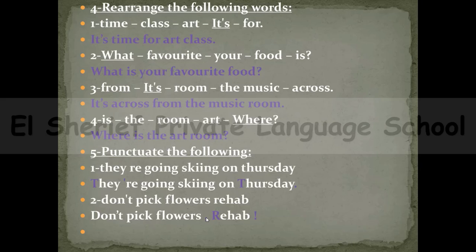So again, guys, you have to start with a capital letter in don't, and you have to put a comma before Rehab, and you have to start Rehab itself with a capital letter. And guys, this is an order, so you have to put an exclamation mark at the end of the order. So you will say don't, the capital letter, comma before Rehab. Rehab starts with a capital letter, and then you have to put an exclamation mark.